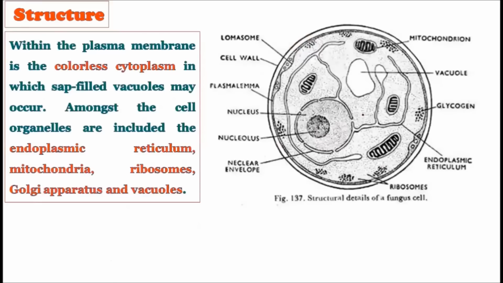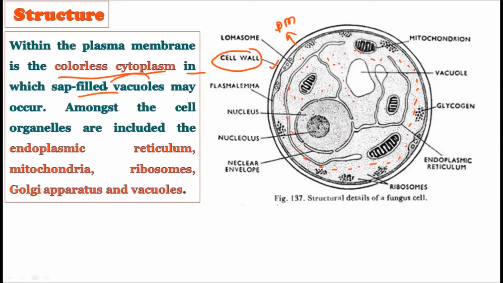Now within the cytoplasm, we have discussed the cell wall, which is the outermost structure. Inside the cell wall we have the plasma membrane, which you can easily see here. Inside the plasma membrane we have the colorless cytoplasm. So the cell wall, then the plasma membrane, and then inside the cell the colorless cytoplasm.